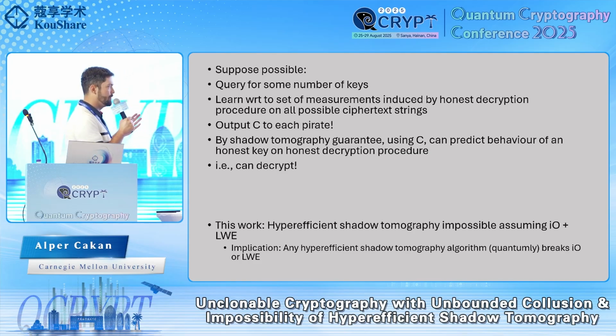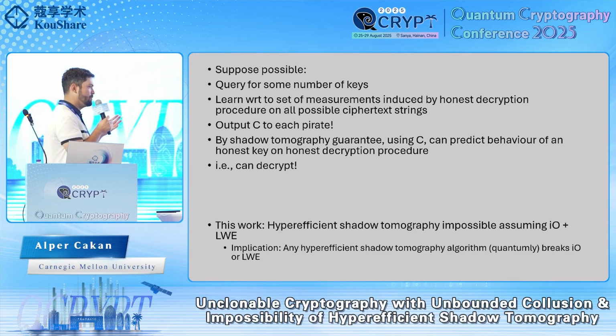You don't even need to tailor this approach to any specific copy protection scheme. In the copy protection security game, you just get some number of keys that encode the program that is being copy protected. And you just apply your shadow tomography scheme for the set of measurements that codify the evaluation algorithm of this copy protection scheme, which takes the state and gives you the evaluation result.